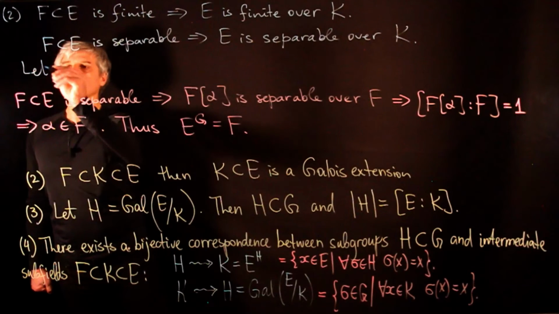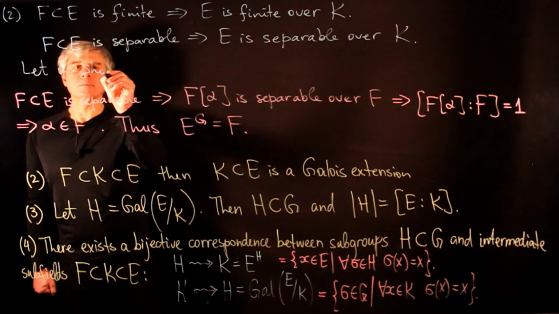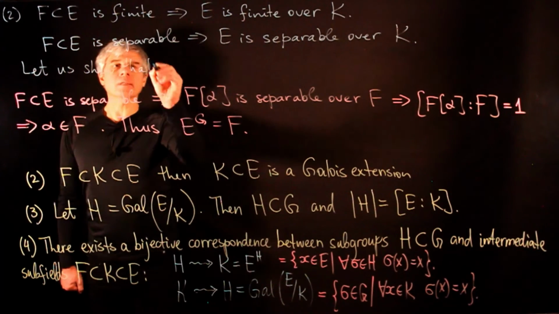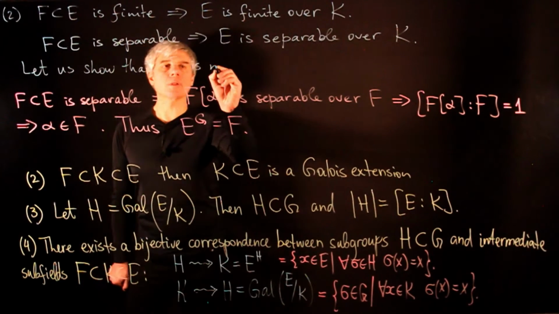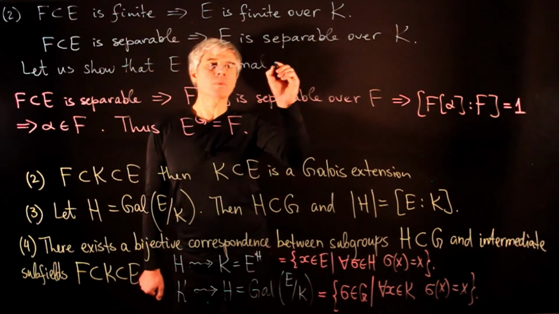Now let us show that E is normal over K.